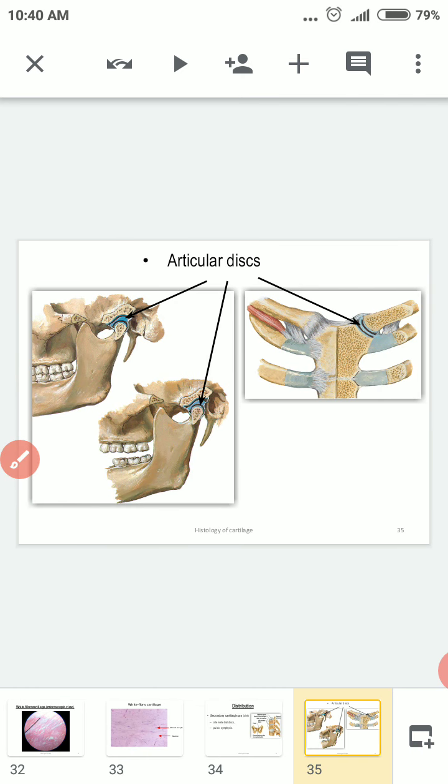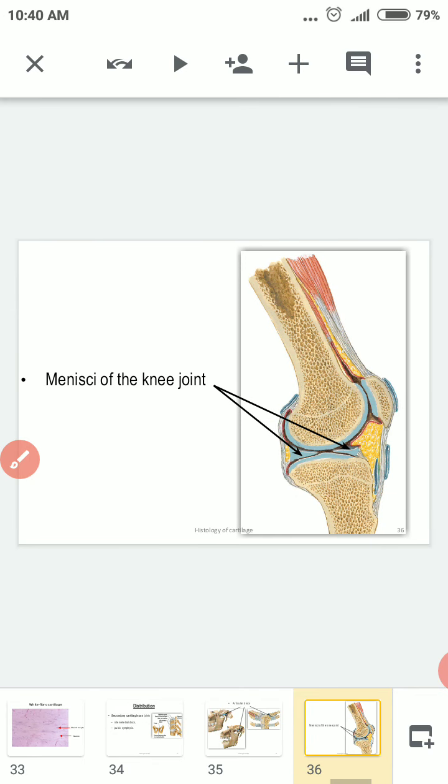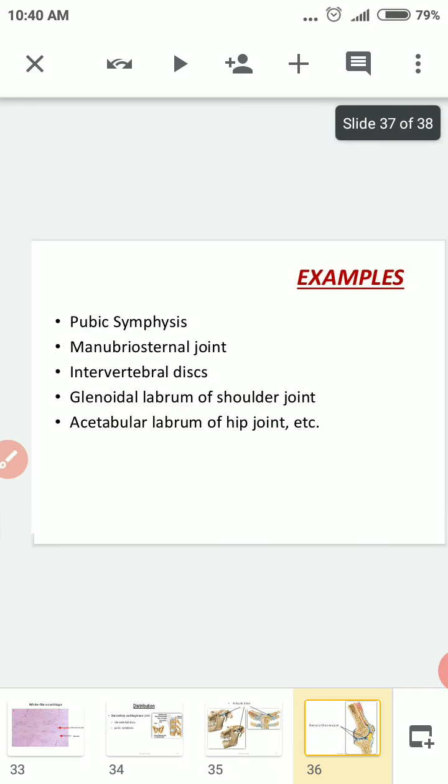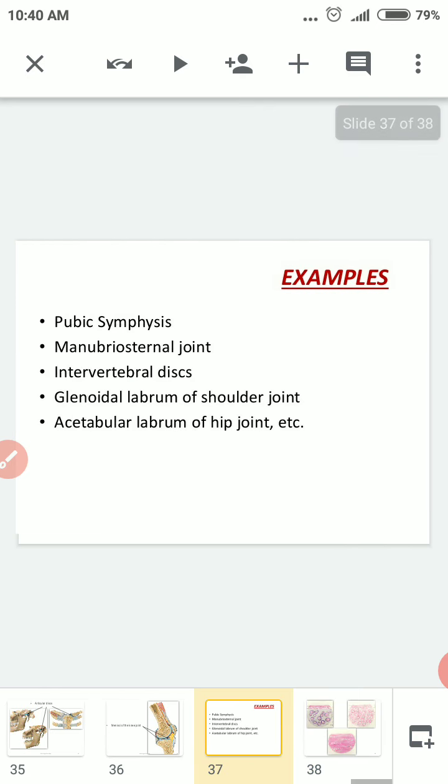Then the articular disc of the mandible is made up of white fibrocartilage. Menisci of the knee joint are made up of white fibrocartilage. Examples: pubic symphysis, manubriosternal joint, intervertebral disc, glenoidal labrum of the shoulder joint, acetabular labrum of the hip joint, etc. are all made up of white fibrocartilage.